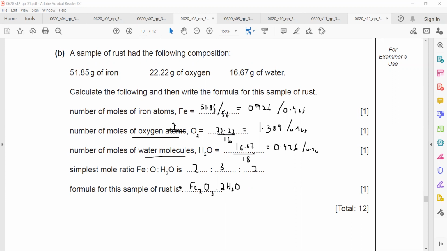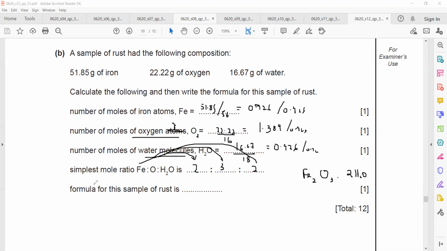You can see the simplest ratio, when I worked out for iron, oxygen and water. The simplest ratio is 2 is to 3 is to 2. So what it shows is that this contains 2 iron, 3 oxygen and 2 water molecules.